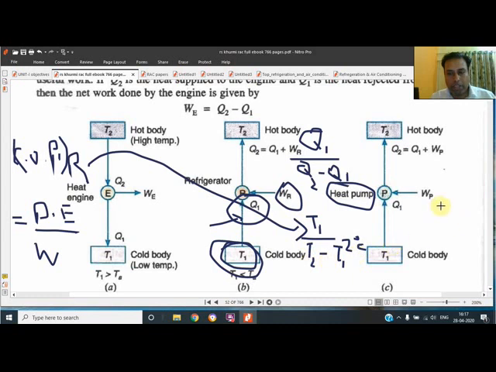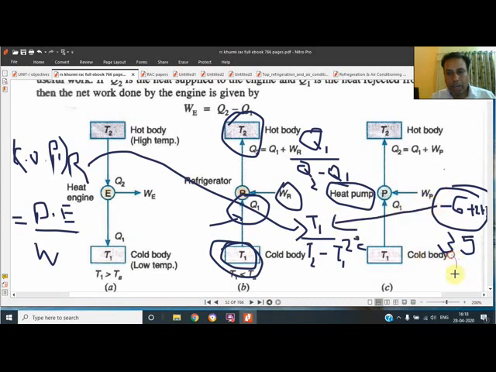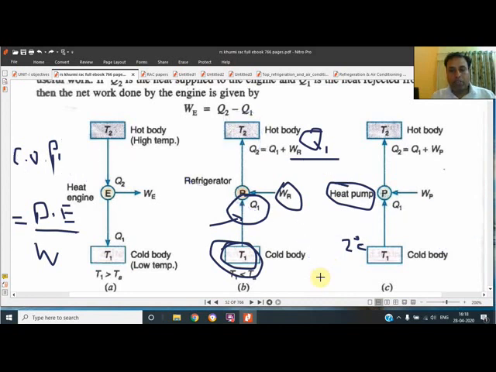If the question is given that a fridge is operating between -6 and the month is April, so the outside temperature is suppose 35. We will convert both temperatures to Kelvin by adding the common term, that is 273, and the lower will be placed in the numerator and the bigger one will be T2. So this is how we will get the COP of the refrigerator.